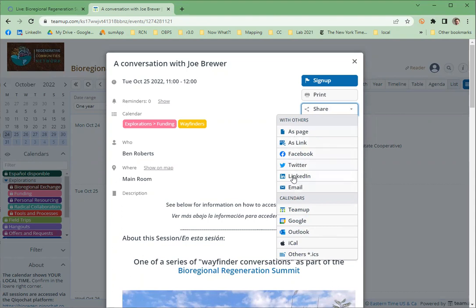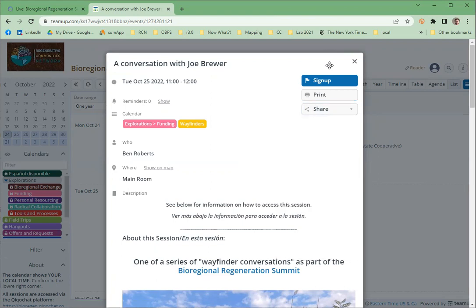And you can share in social media in these different ways. And we certainly encourage you to promote the summit widely. We have a lot of room, a lot of sessions, over 80 of them on this calendar already, and would love to have those sessions be really well attended, lots of energy.